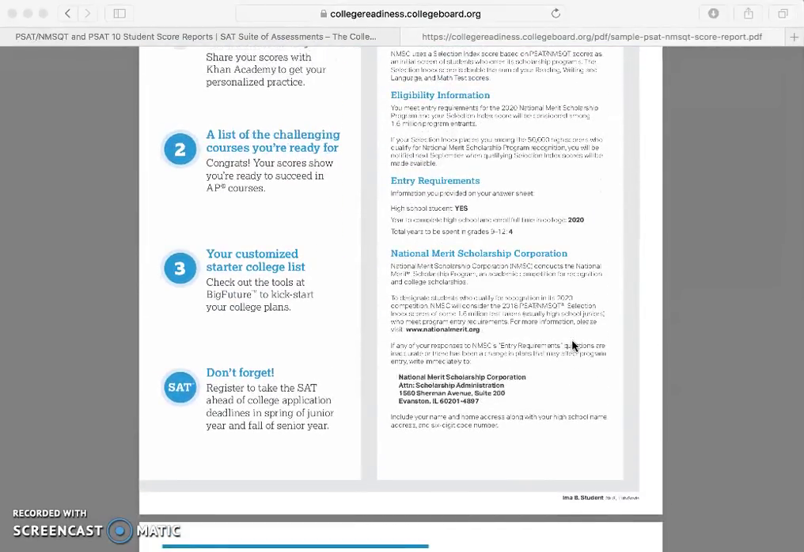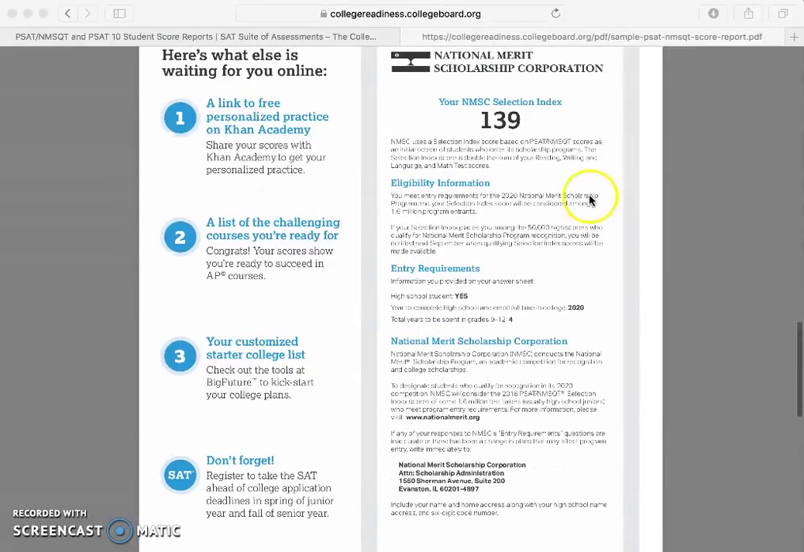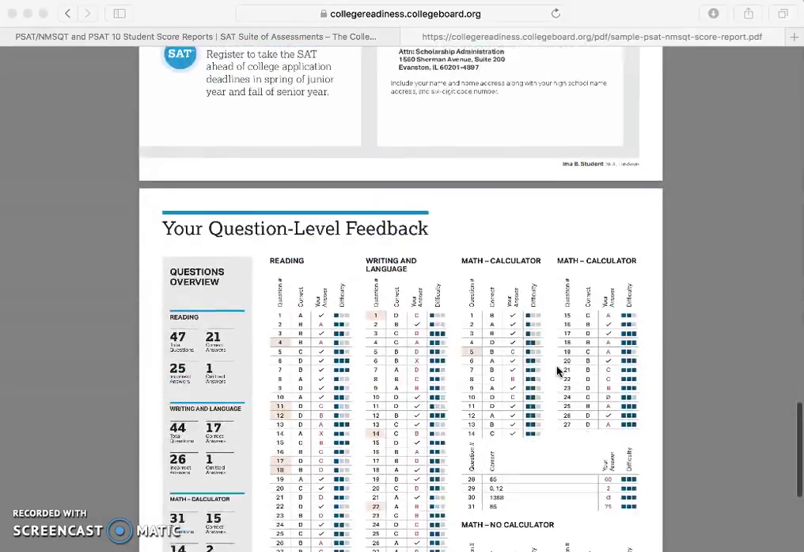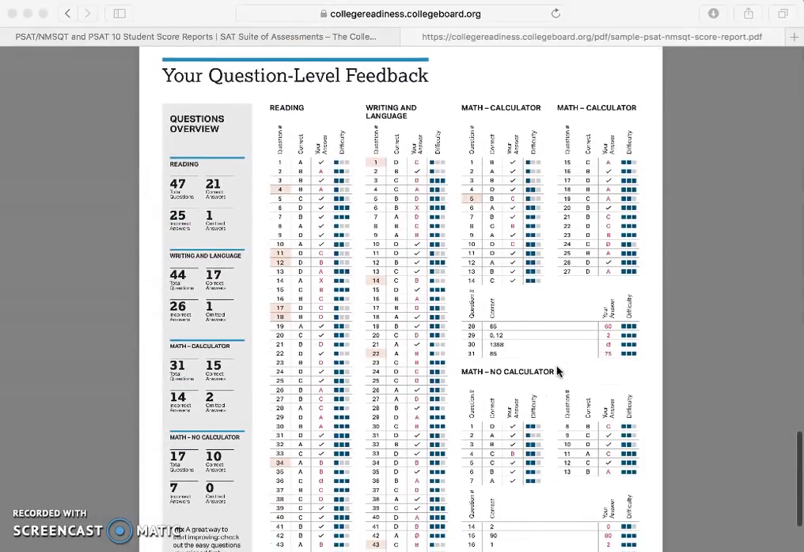And then freshmen, I think you just have something about signing up for College Board and different things like that. So obviously you're not in the scholarship opportunity yet because that's for 10th graders and on. So we're going to jump down to this question level feedback page.